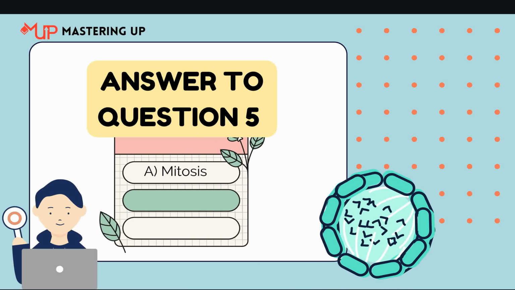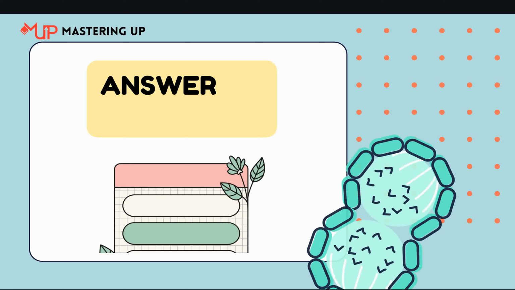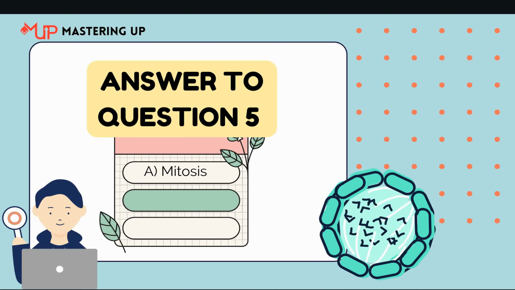Apart from mitosis, we all know that through meiosis, or in prokaryotes through binary fission, new cells can be formed. But in these options, we have only mitosis as a correct answer. Hope you all got the correct answer.